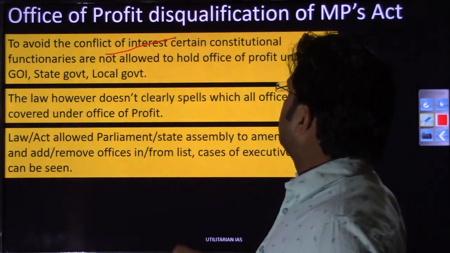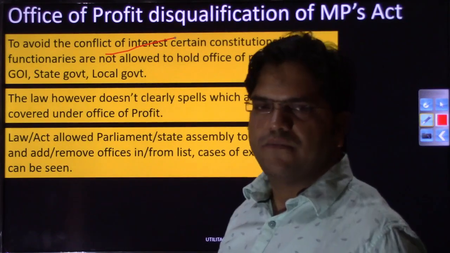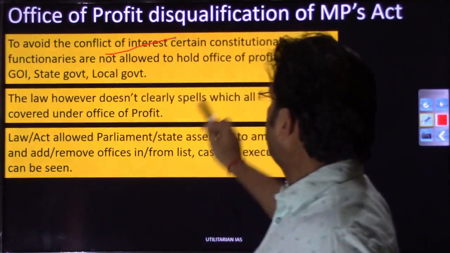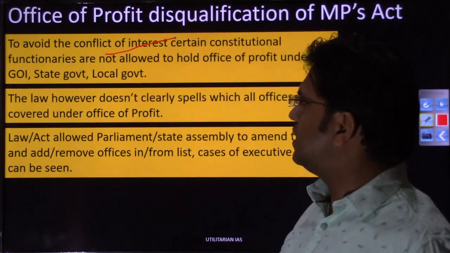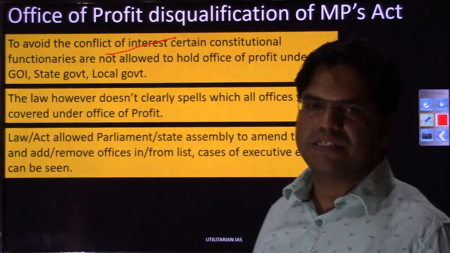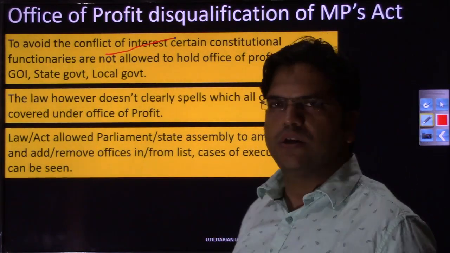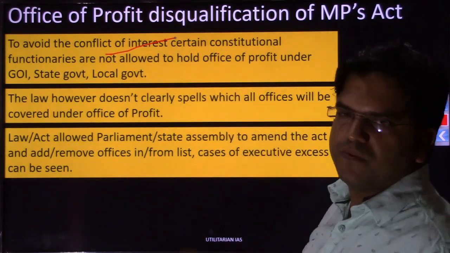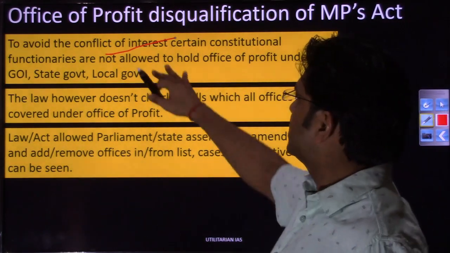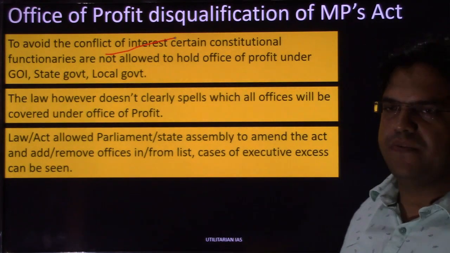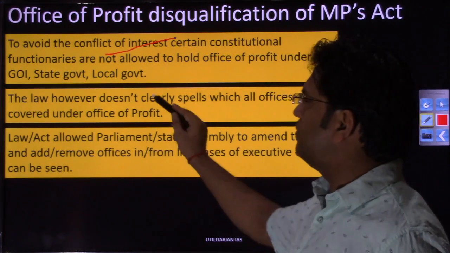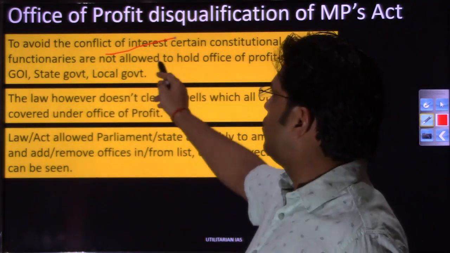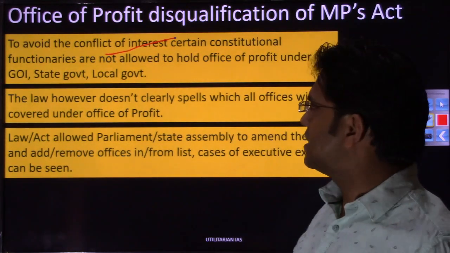To avoid conflict of interest, certain constitutional functionaries are not allowed to hold office of profit under the government of India or state government or local government. This we already have discussed.